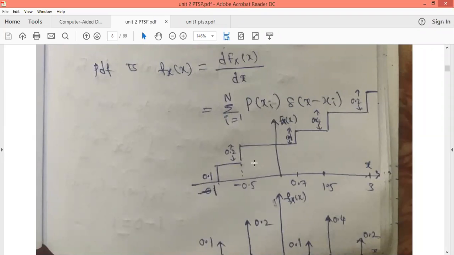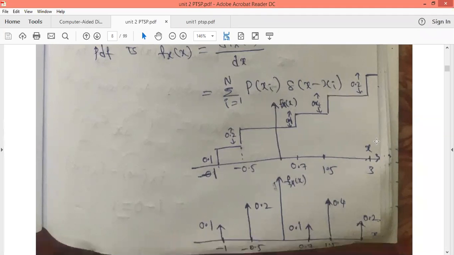So this is the staircase waveform. What is this? This is the cumulative distribution function. Now if you apply the derivative to this, what do we get? We get the density function. How will the density function look?